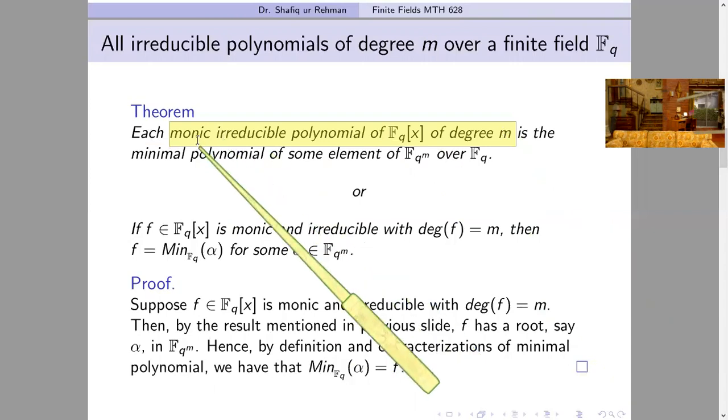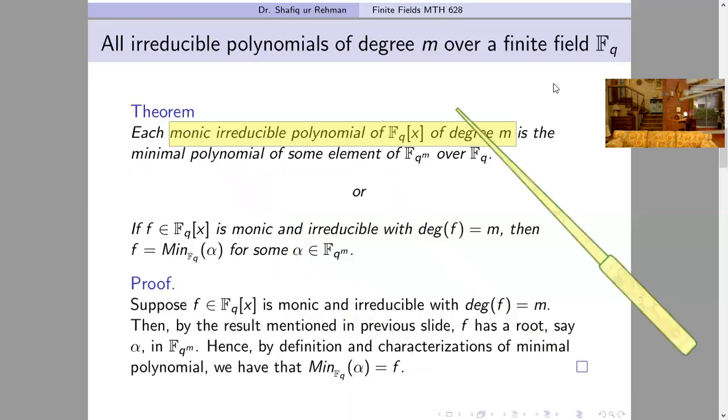And if we have monic irreducible polynomials, then by multiplying by a non-zero constant, we will obtain all irreducible polynomials. Remember that multiplying any irreducible polynomial by a non-zero constant does not affect its irreducibility. That is, if a polynomial is irreducible, after multiplying it with some non-zero constant, it will remain irreducible.